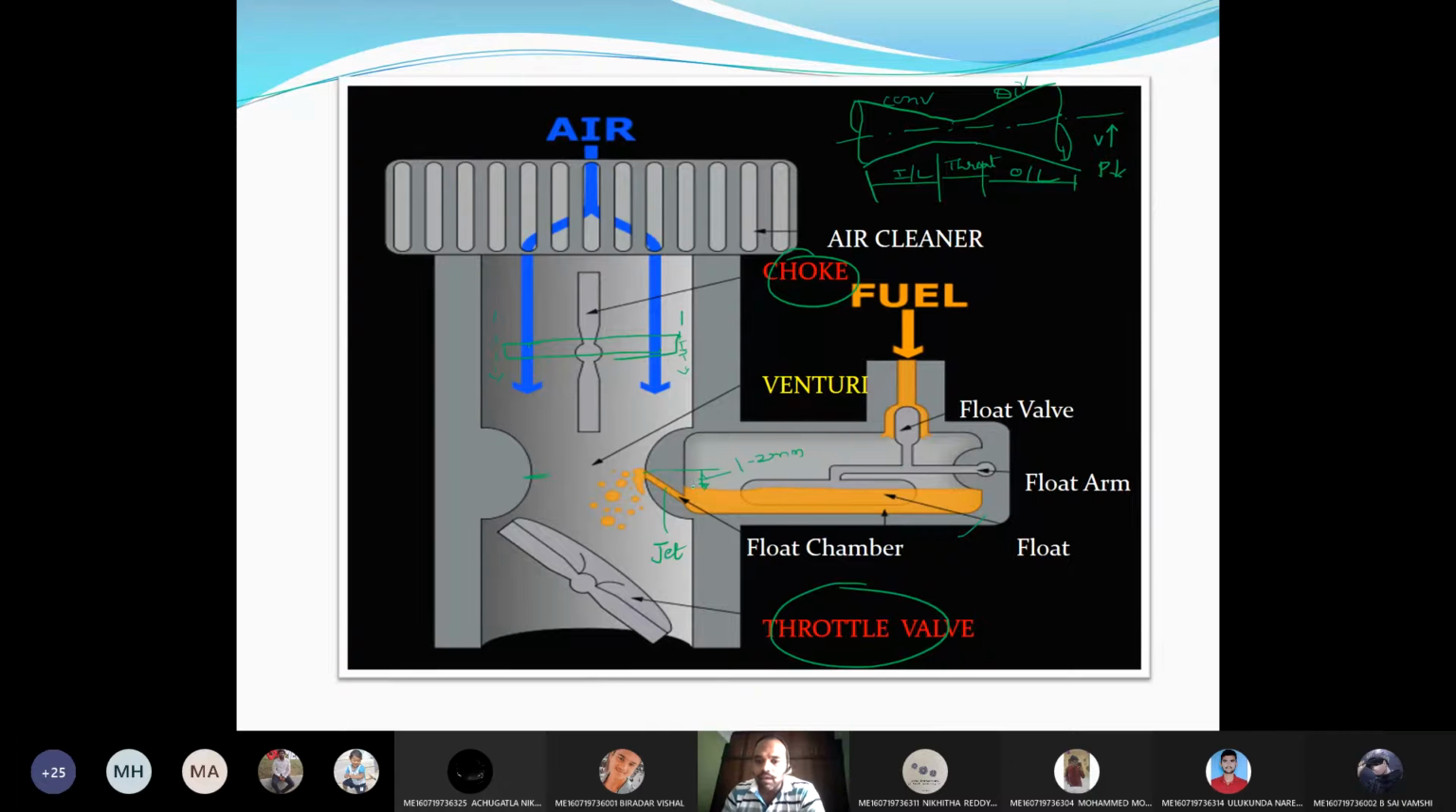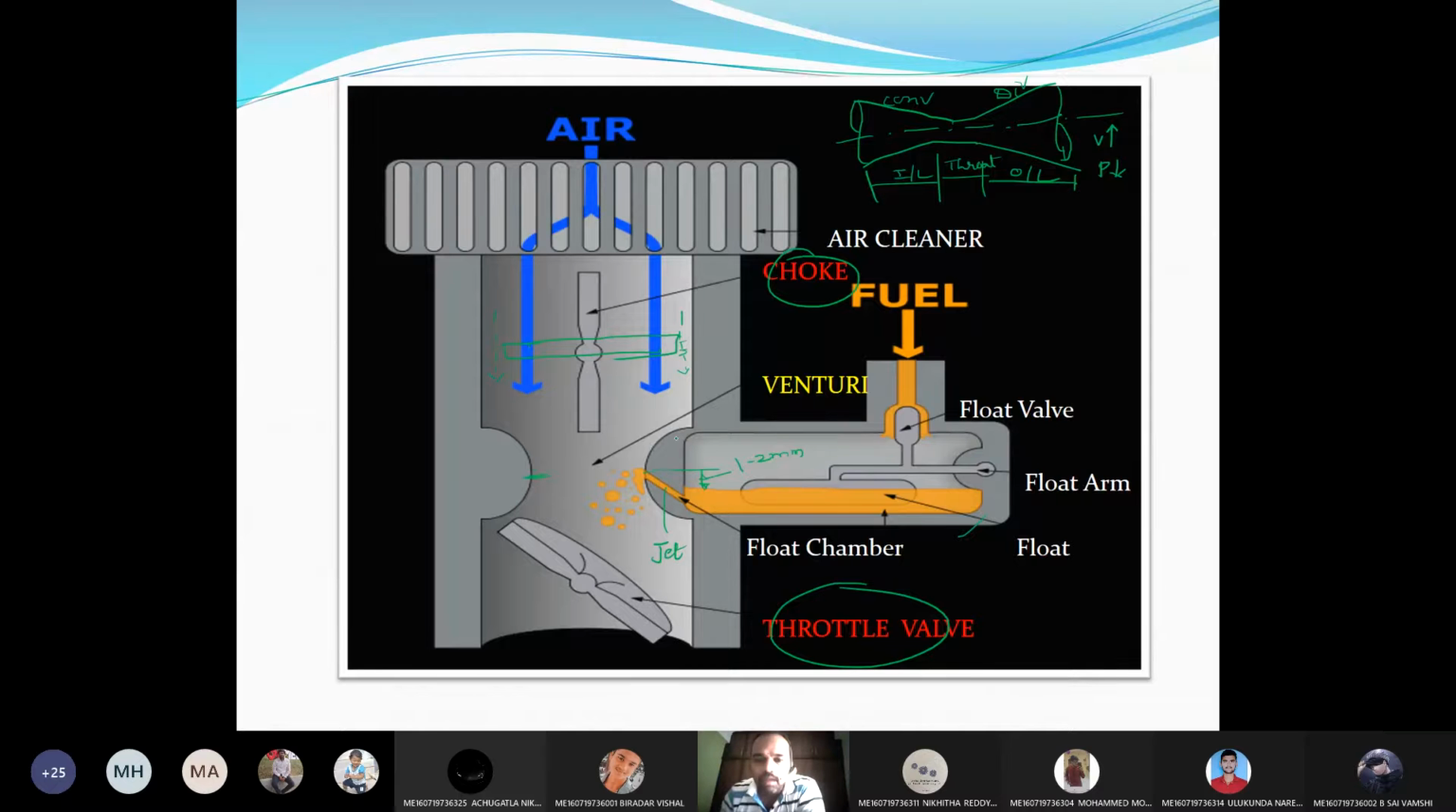Suppose the level of the petrol in the float chamber is higher than this level, then what will happen? Without any pressure difference, the petrol will be flowing into the carburetor, now due to the gravity difference. But here the opening is provided at the top of the level of the petrol.